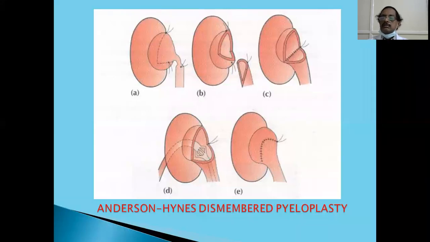So again, you have to do a dismembered pyeloplasty and bring the pelviureteric junction anterior to the vessel. Otherwise, once again, it goes on compressing. You cannot cut the vessel because it supplies a portion of the kidney which undergoes necrosis if you cut the vessel. So all these things, as I said, there is a functional obstruction also. You have to excise that.